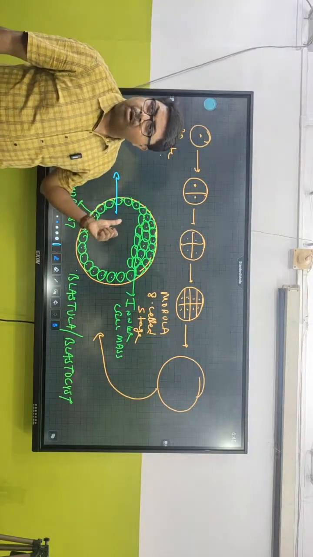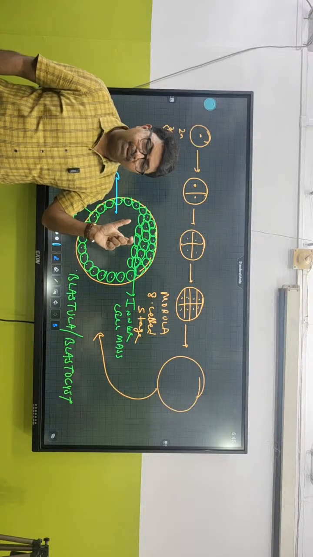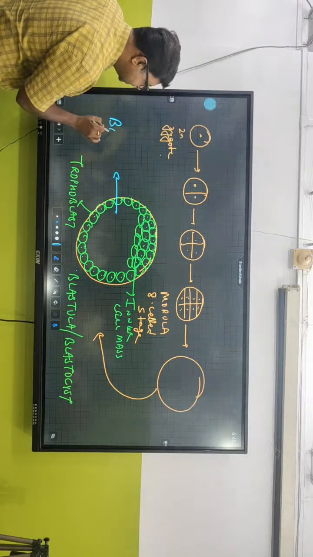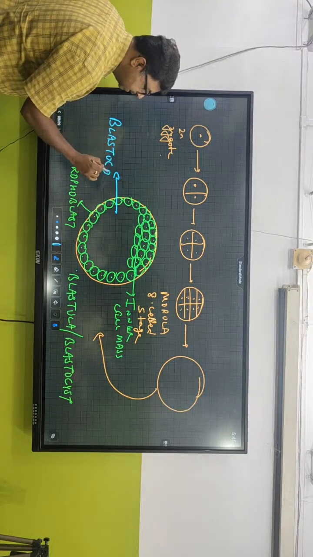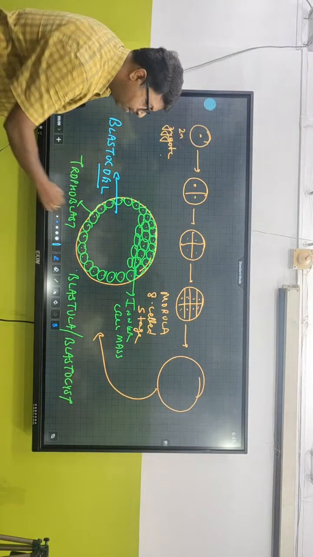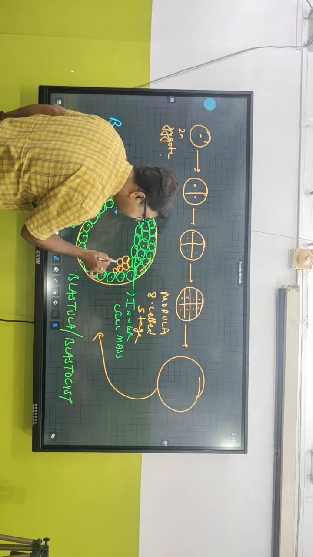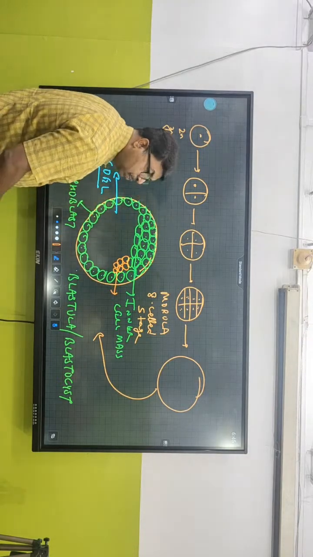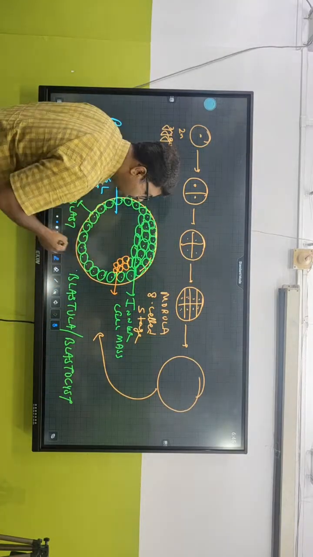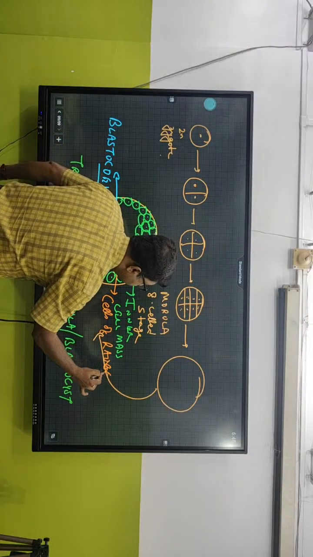Whenever we talk about a cavity in biology, what are we talking about? Remember, coelom. Coel means cavity, C-O-E-L. So what is this cavity called now? The blastocoel. Now, over here, you can see there are some specialized cells which differentiate to make germinal layers. These cells are called cells of Rauber.